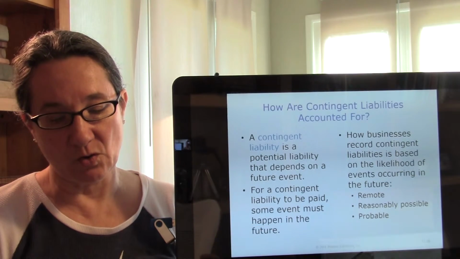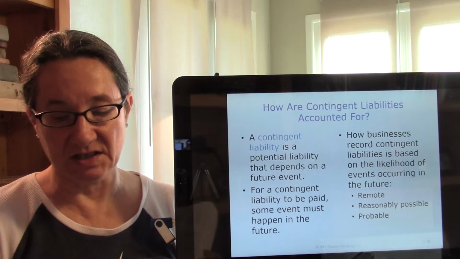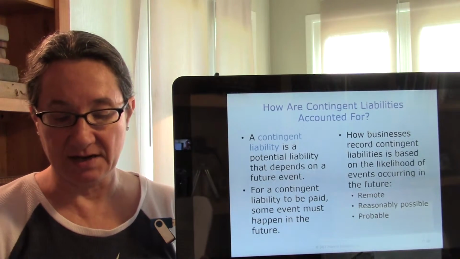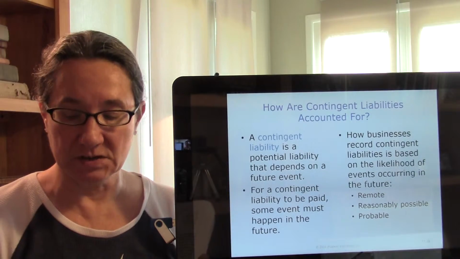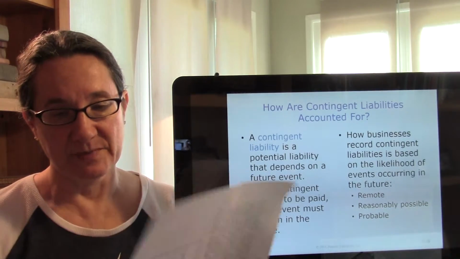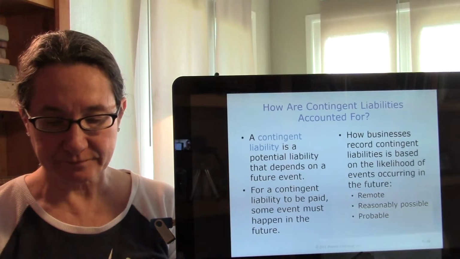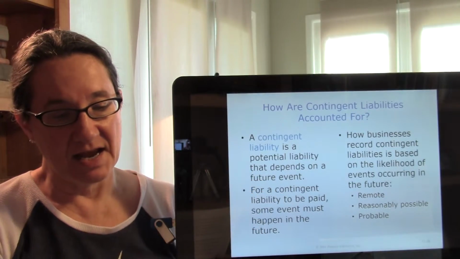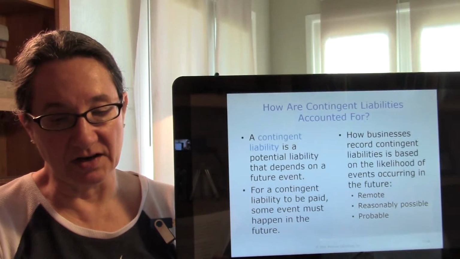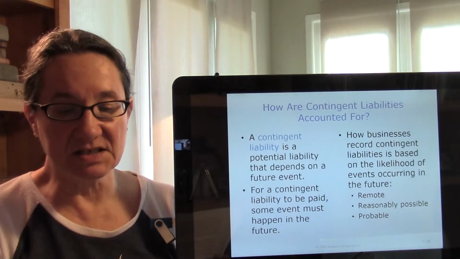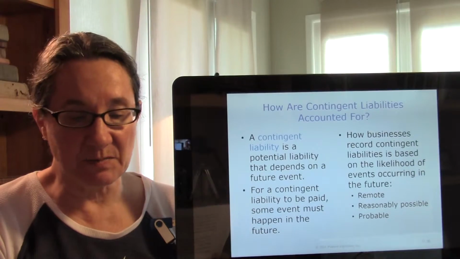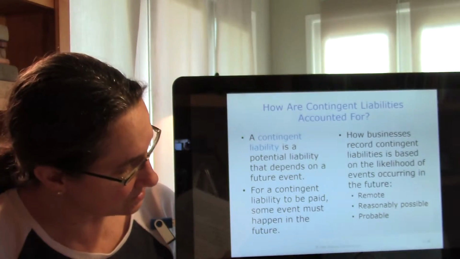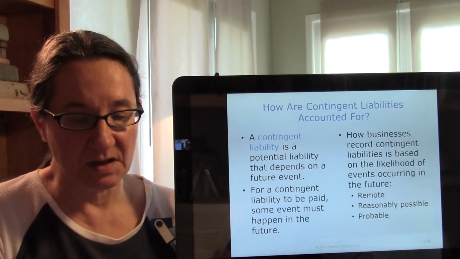How businesses record or don't record contingent liabilities is based on the likelihood of the event occurring in the future: remote, reasonably possible, or probable. A contingency that is remote has little chance of the event occurring in the future. If a contingency is remote, the company does not record a liability and does not need to disclose it in the notes on the financial statements.